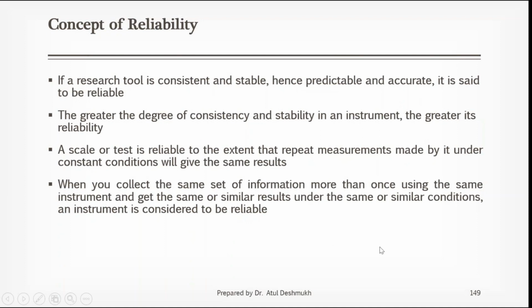If a research tool is consistent and stable, hence predictable and accurate, it is said to be reliable. The greater the degree of consistency and stability, the greater is the reliability. Somebody who is consistently performing has stability, so he's more reliable. A scale or test is reliable to the extent that repeat measurements made by it under constant conditions will give the same results.